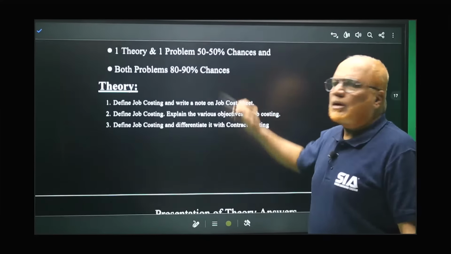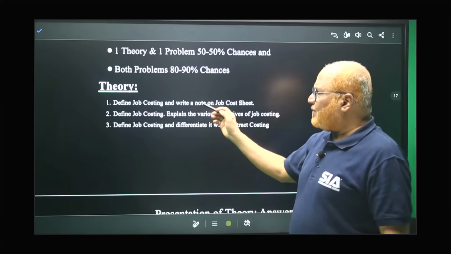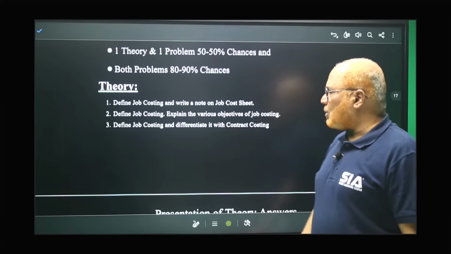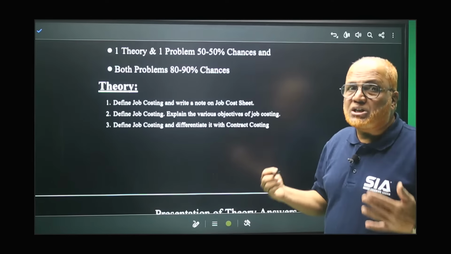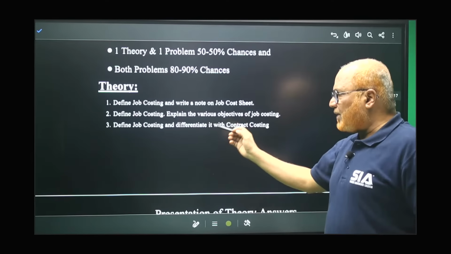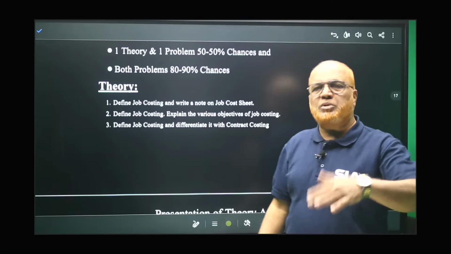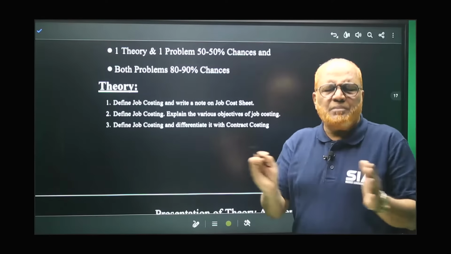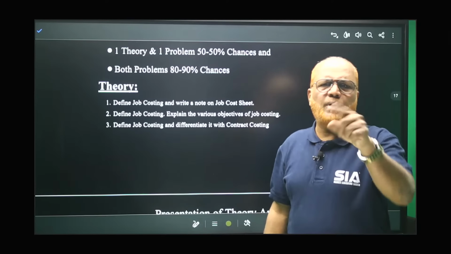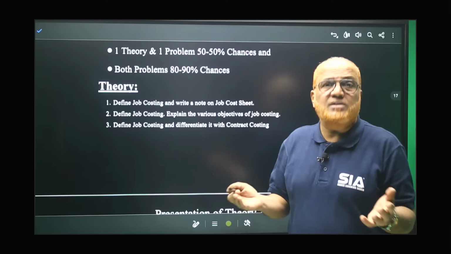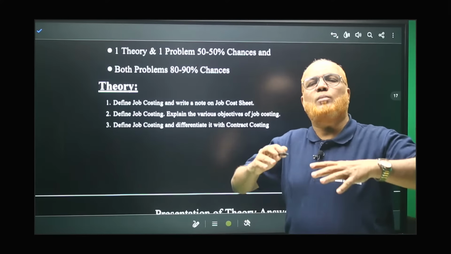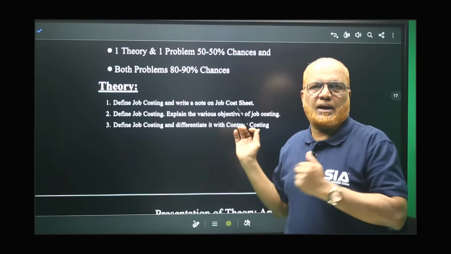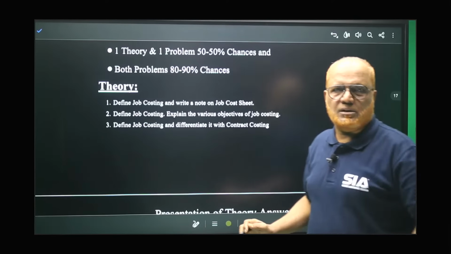Now, what type of theory questions will be asked? Define job costing and write a note on job cost sheet. Define job costing, explain the various objectives of job costing. Or define job costing and differentiate between contract costing. Very many similarities are there between job and contract costing, but differences are also there. Small job is there, job costing. If the job is very large, contract costing, which goes into number of years.